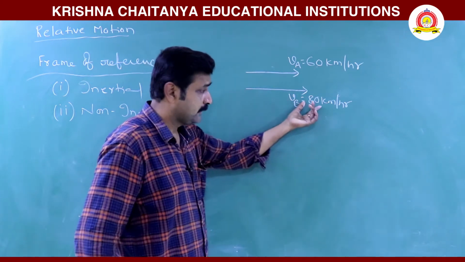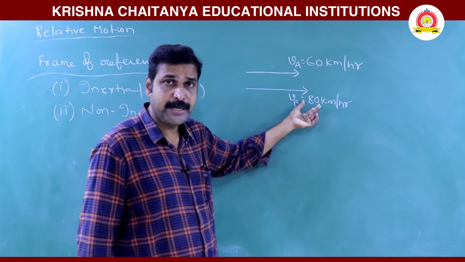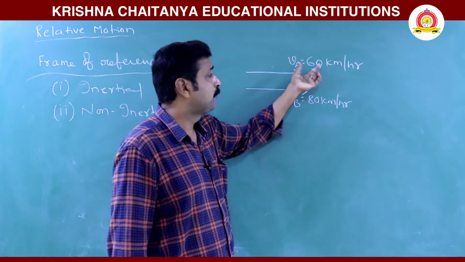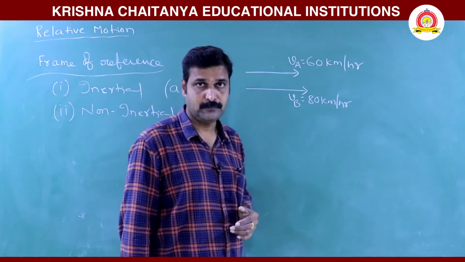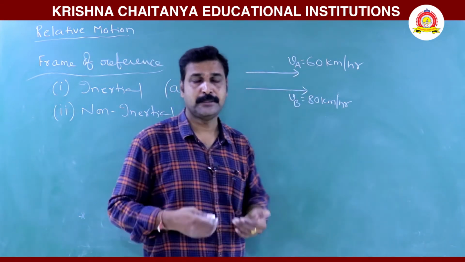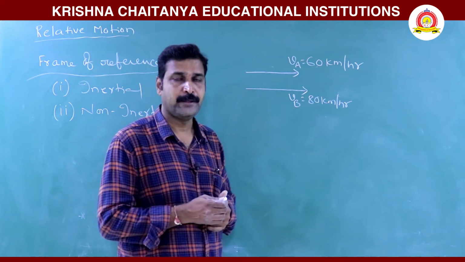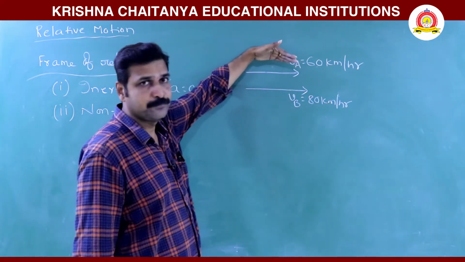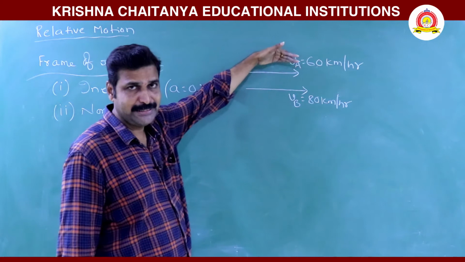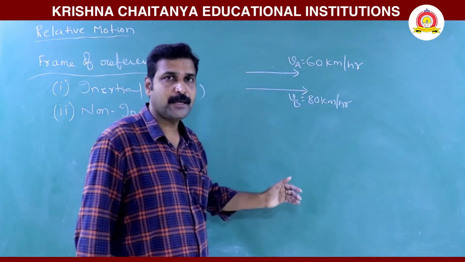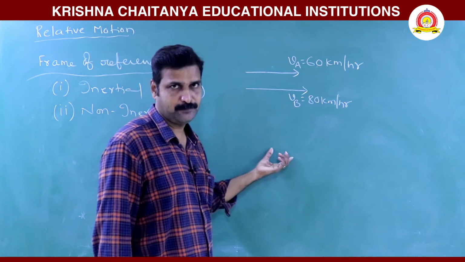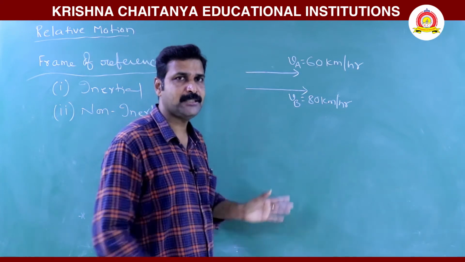Actually, the second bus moves with a speed of 80 km per hour. The first bus moves with a speed of 60 km per hour. For a person standing on the road, he can observe bus A's speed as 60 and bus B's speed as 80. Why? Because he is at rest. He does not have any velocity.